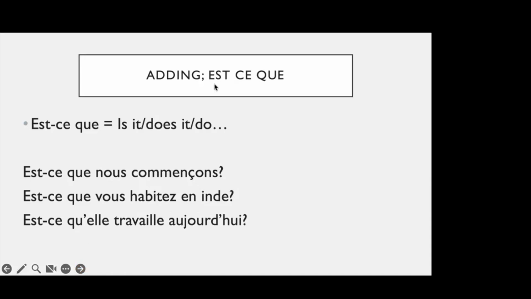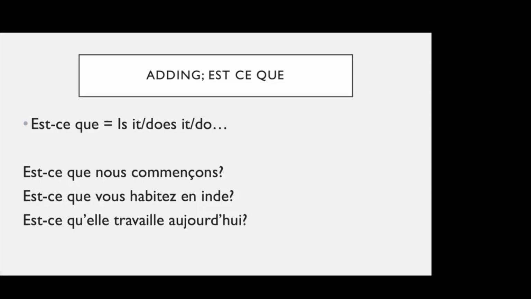We move forward. Now the second way of asking a question is by adding est-ce que, E-S-T-C-E-Q-U-E, est, ce, que, est-ce que, right? Donc, c'est quoi est-ce que? What is est-ce que? In English, we have do, does, is it, is this, right? So the equivalent of those expressions in French is est-ce que, right? So you just add est-ce que at the beginning of any sentence and it becomes a question.